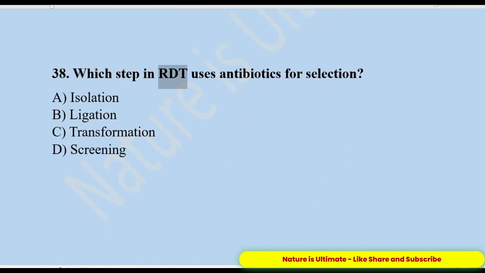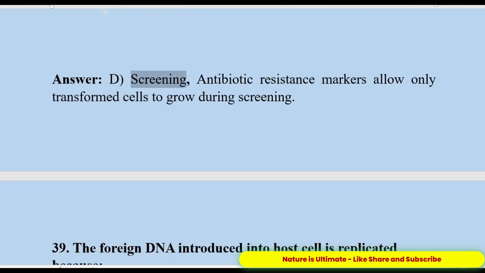38. Which step in RDT uses antibiotics for selection? A. Isolation. B. Ligation. C. Transformation. D. Screening. Answer: D. Screening. Antibiotic resistance markers allow only transformed cells to grow during screening.